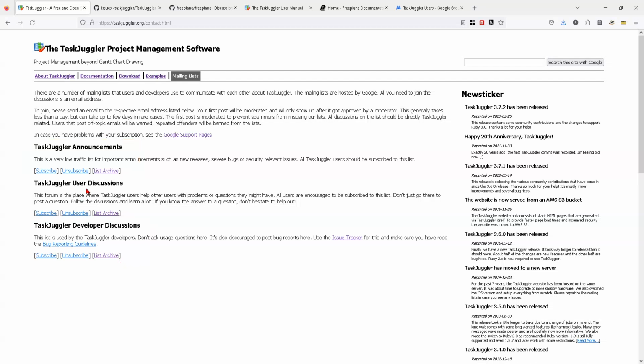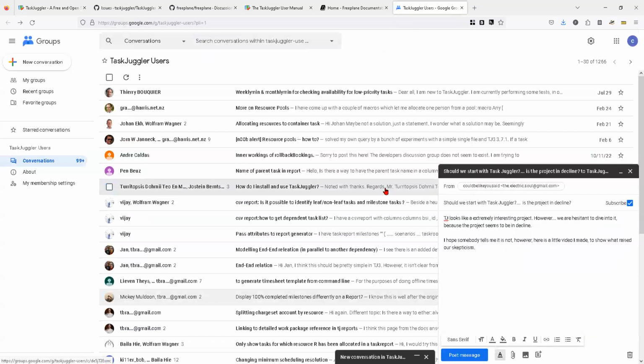And when we look at the user discussions, we will end up here, and I'm not trying to be offensive, but there are more modern ways, or let's say, ways that people are used to interact with each other. And this is usually, or a lot of times, not Google conversations.